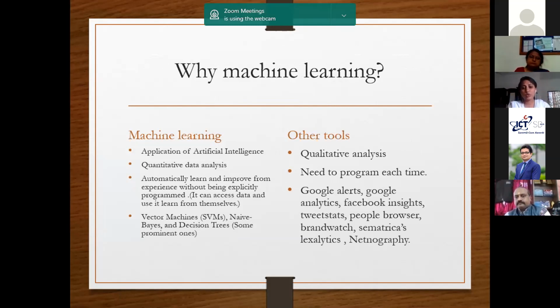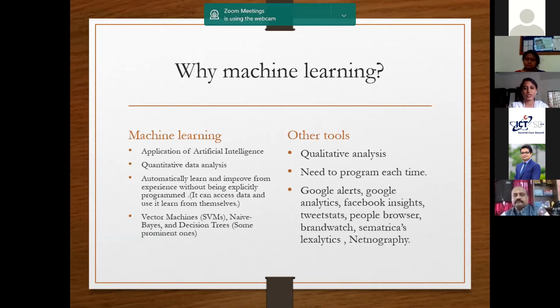So according to the tools available here, we have chosen machine learning. Why machine learning? Machine learning is an application of artificial intelligence, which gives more scope towards quantitative data analysis compared to the other tools, where only qualitative analysis can happen. With this application of artificial intelligence, the system automatically learns from the data and improves from its own experience. So if we program that machine learning into a system, we don't have to repeat it for each and every data set that we put into it. That is the main benefit of machine learning compared to the other tools.